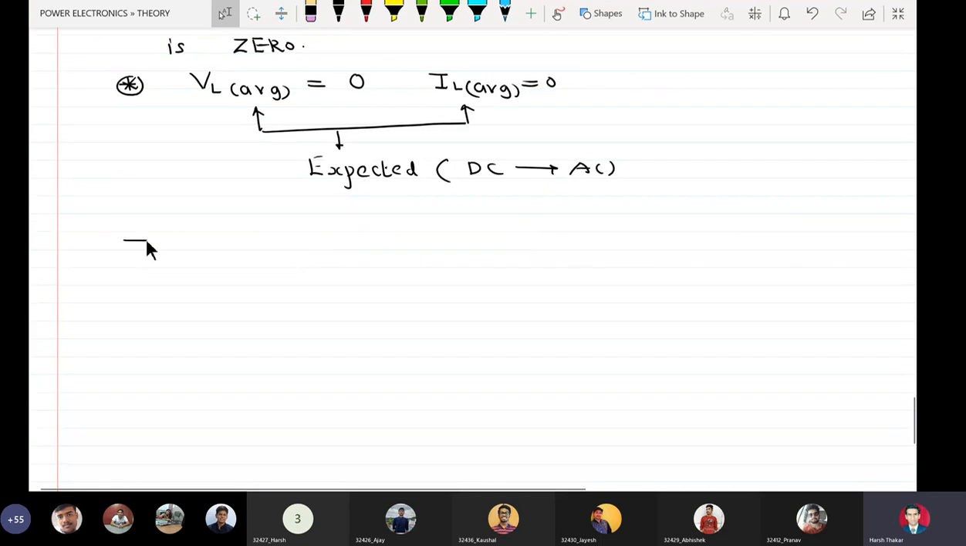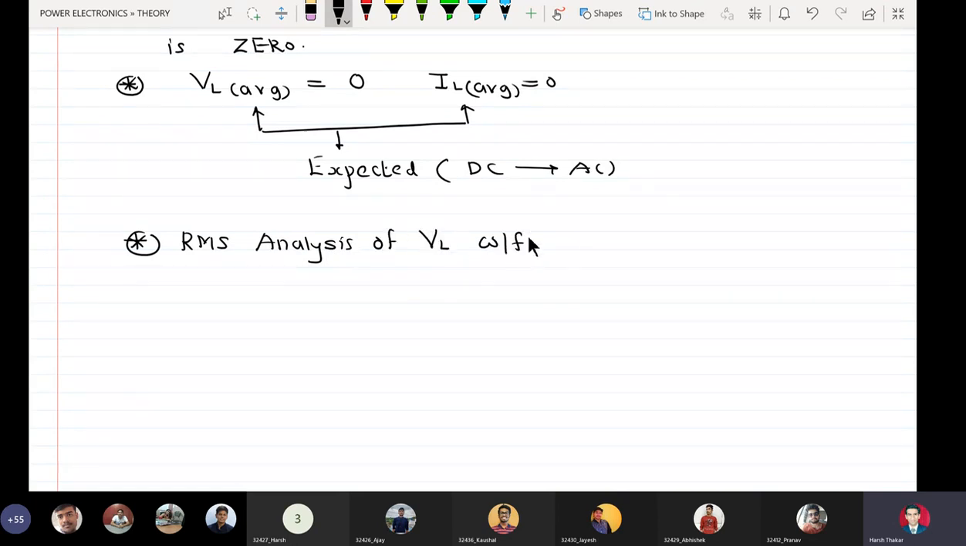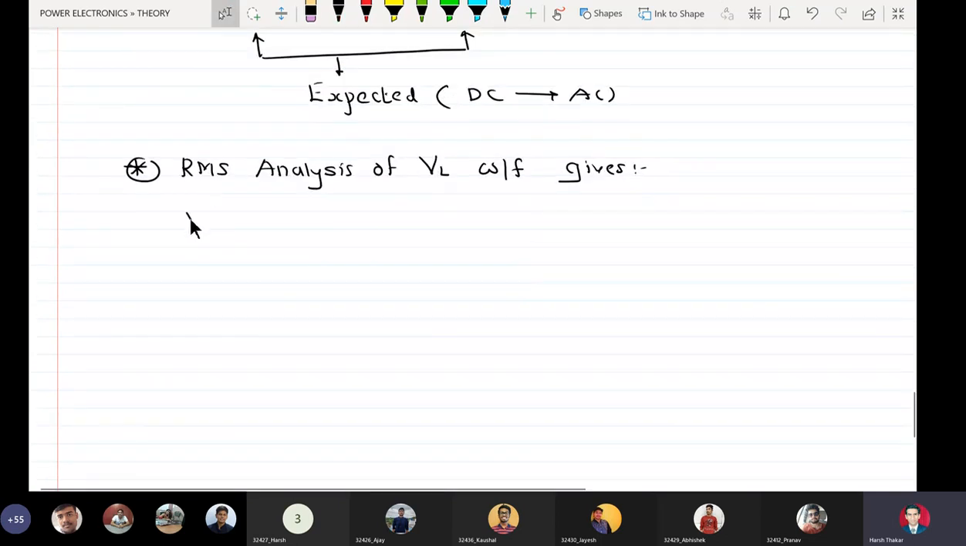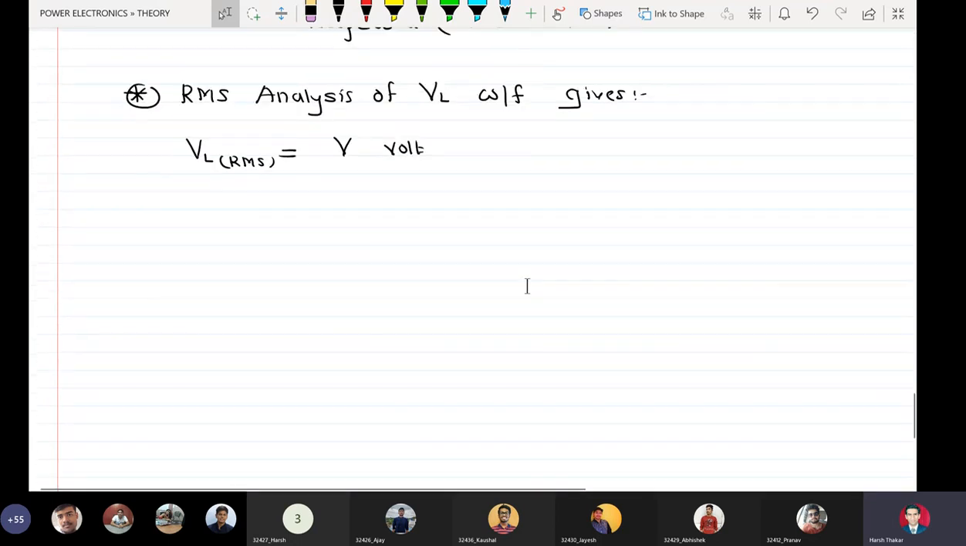And if you perform an RMS analysis of the VL waveform, then students, we can write down safely that VL RMS equal to V volt. I have not written plus or minus V because RMS value is always positive. This is an important result.